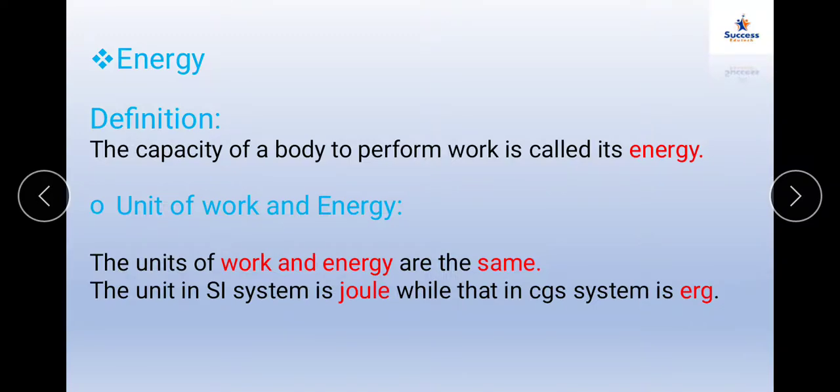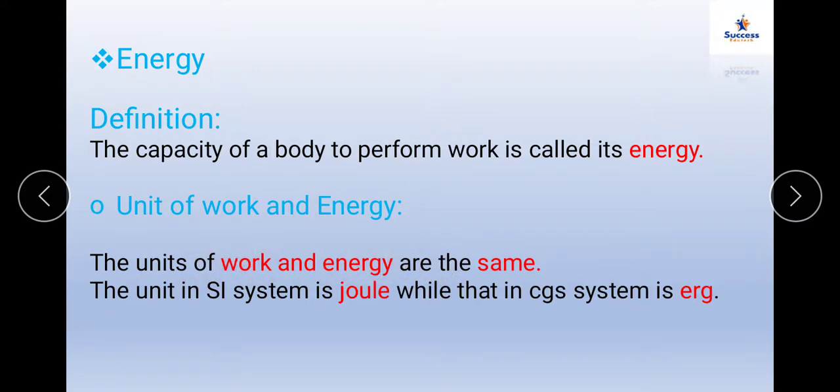Now what is that energy? Tell me, to move any object from one place to another, what is required? You require energy, correct? You require some energy to move a stationary object. That energy is defined as the capacity of a body to perform work. Energy and work are both the same thing. Nothing is different between energy and work. Energy is just defined as the capacity to perform work. That means the outcome of energy is the work done itself.